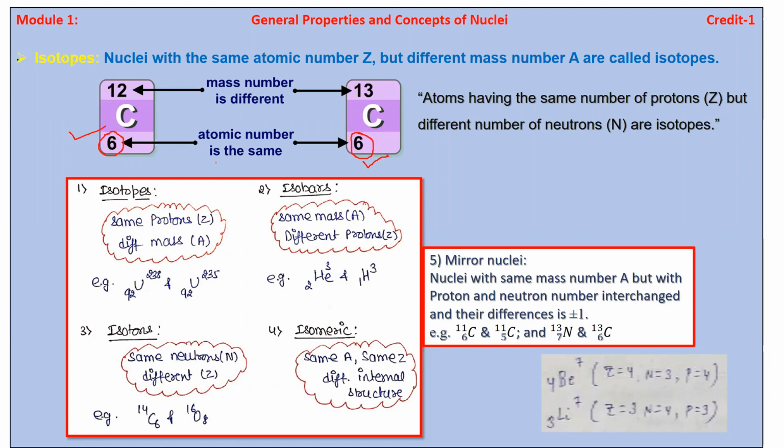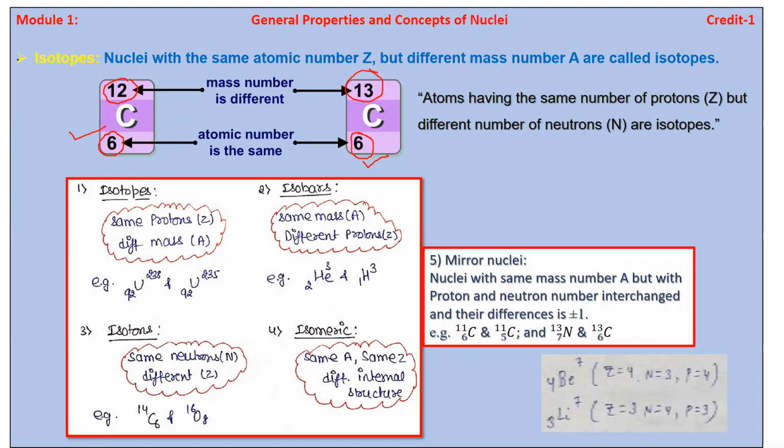Now look at the upper side of the carbon atom: here the mass number is 12, here the mass number is 13. So that is nothing but an isotope. Isotope means what?